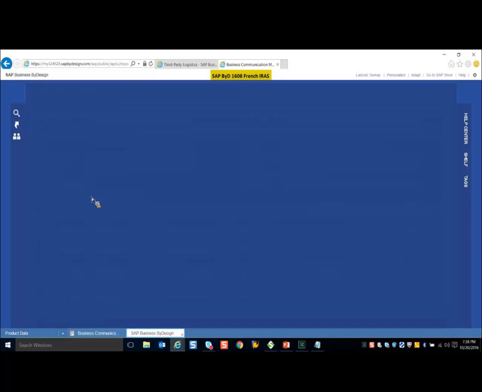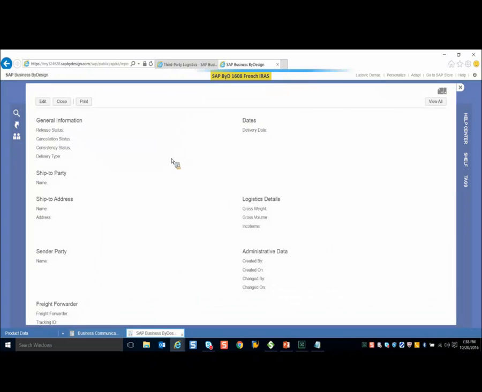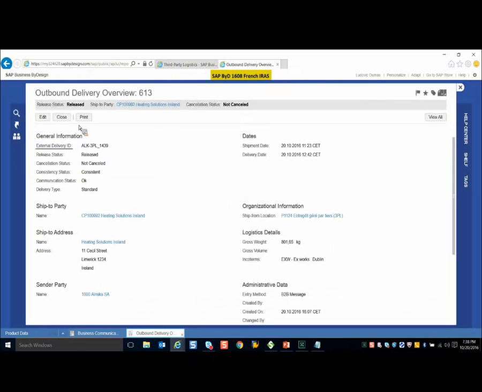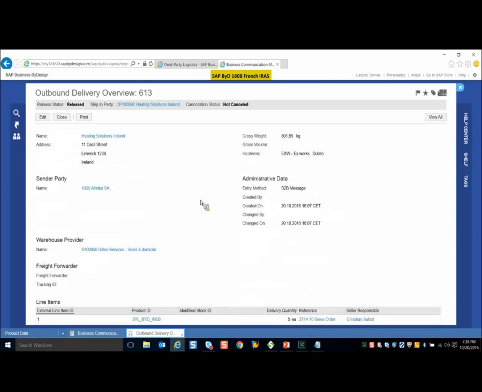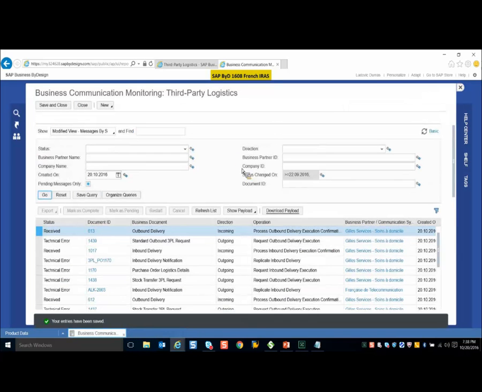So here we can see that the outbound delivery has been created, and if you just open the outbound delivery, you can see that it is released, and you can see all the required details, like the external delivery ID sent by our warehouse provider starting with ALK, and what the ship-to address details are, what the ship-to party is. So this is the outbound delivery created in the system by the warehouse provider, and this message is the ODEC message, that is outbound delivery execution confirmation.